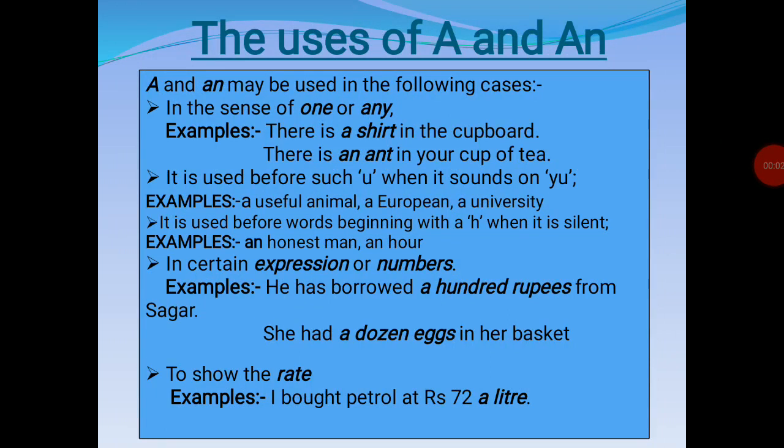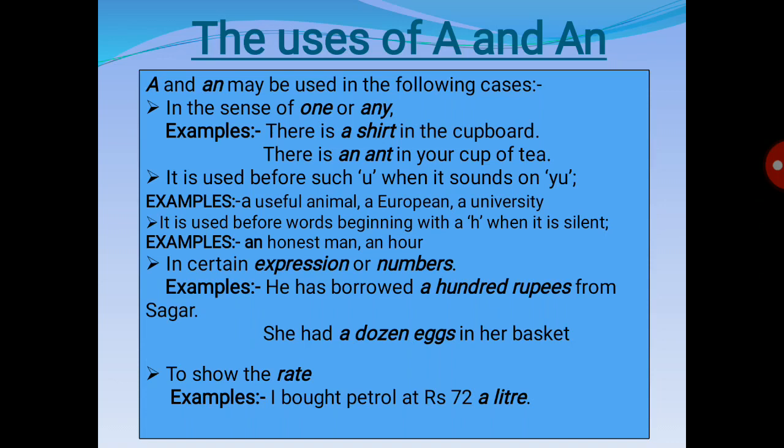Now here we are with the uses of a and an. A and an may be used in the following cases. What are the cases in which we can use a and an? First, in the sense of one or any. For example, there is a shirt in the cupboard. There is an ant in your cup of tea. In the sense of one or any, we can use a and an.